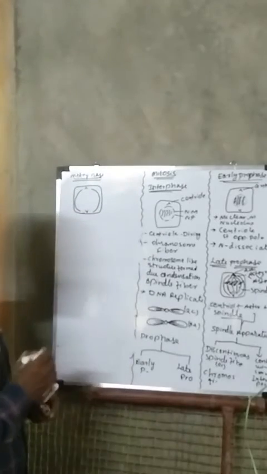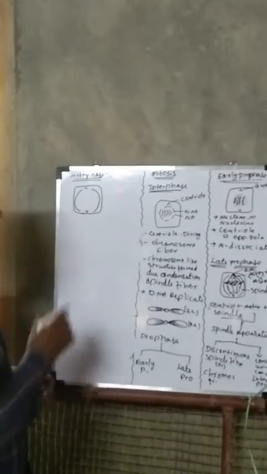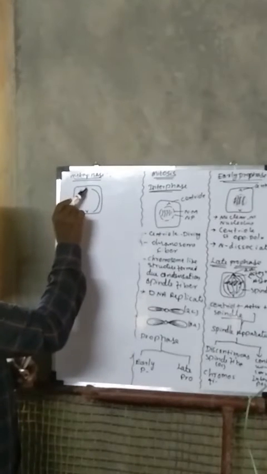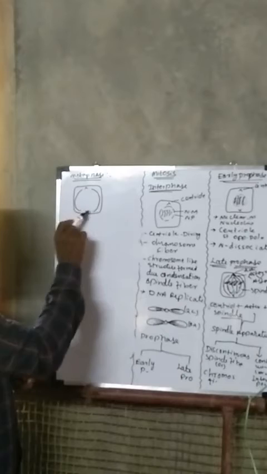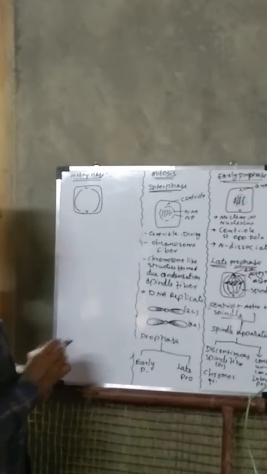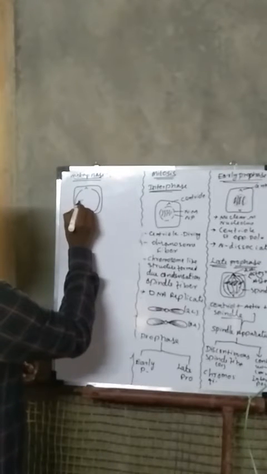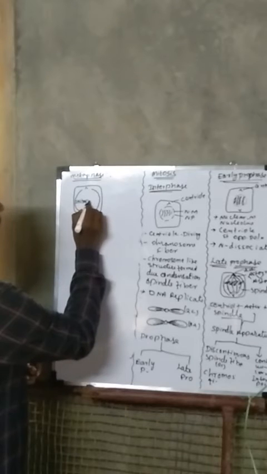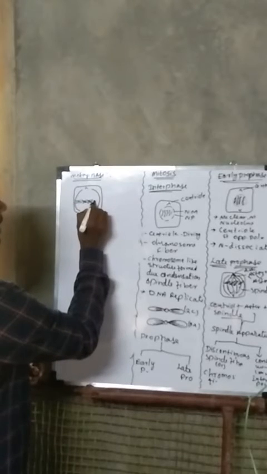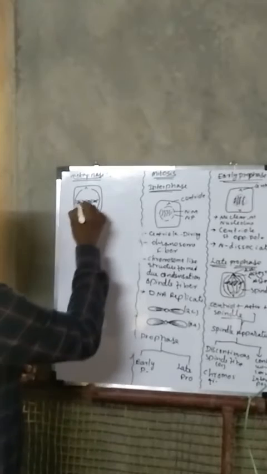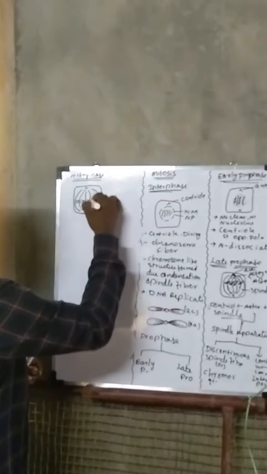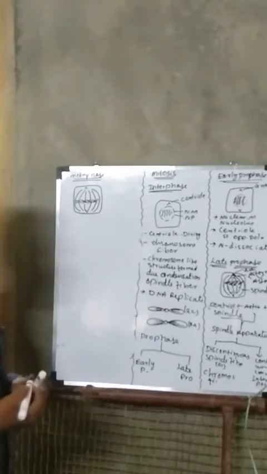Let's come to metaphase. In metaphase, we have a long fiber which starts at opposite poles, from this end to this end, and chromosomes come and align on an equatorial plate. Let us see how they come and align. This chromosome connects, this one attaches here, comes here, and then either side. Right?